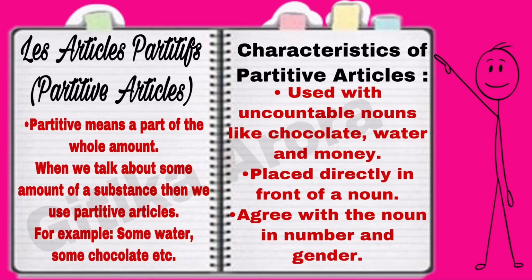And the third point is, it agrees with the noun in number and gender. Alright, if you know whether a noun is masculine or feminine, then only you will be able to place an appropriate partitive article. So I hope it is clear. Let's move forward.